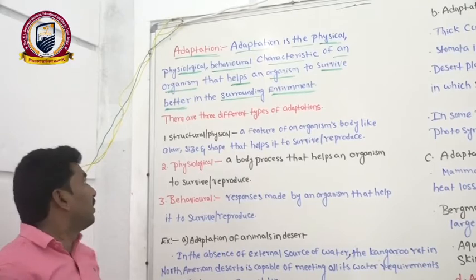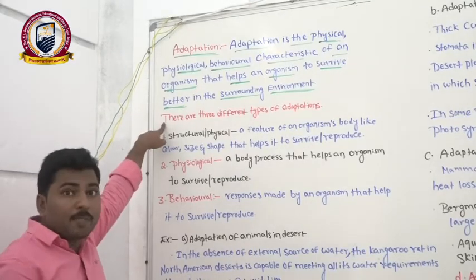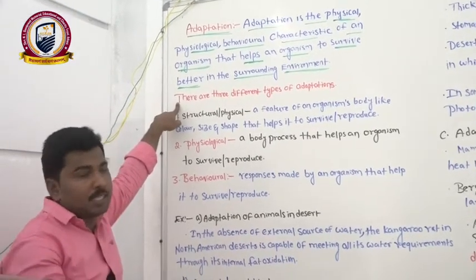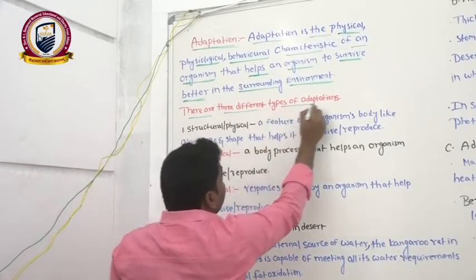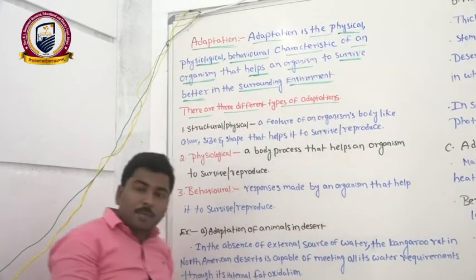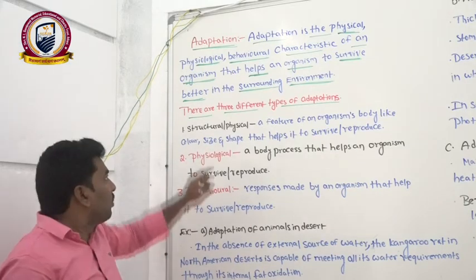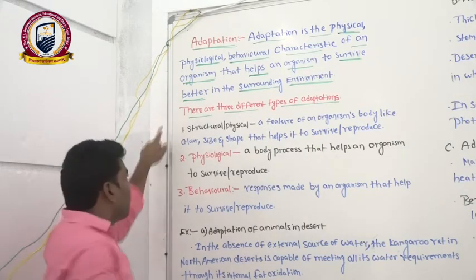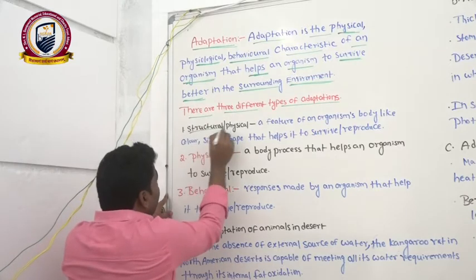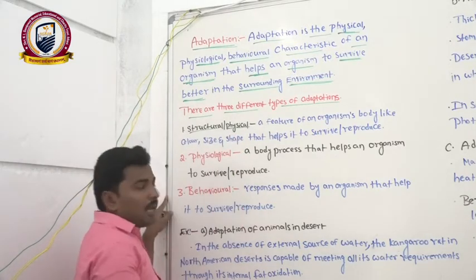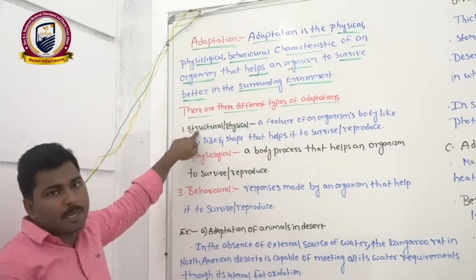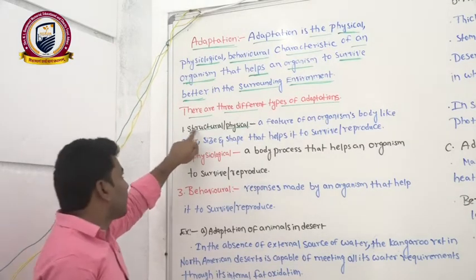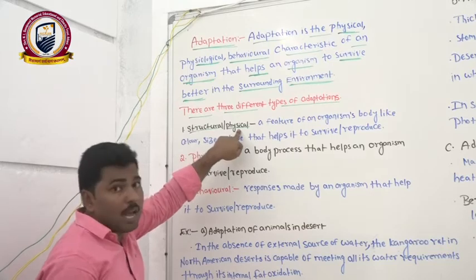Clear? Right. Now we can see how many types of adaptations there are. There are three different types of adaptations. First one is structural or physical, or we can say morphological also. Structure means nothing but morphology. So, structural or physical adaptation.